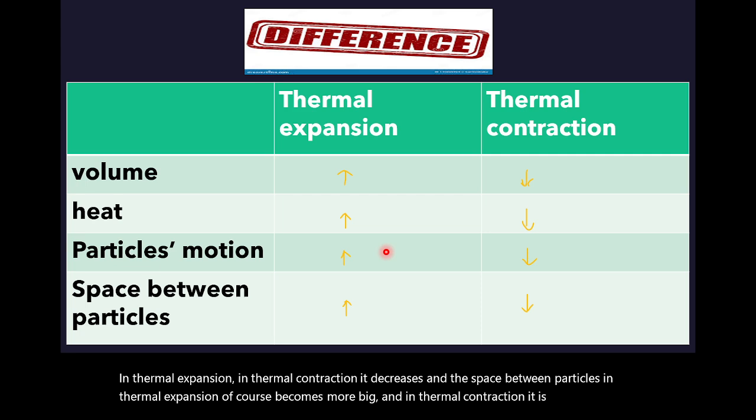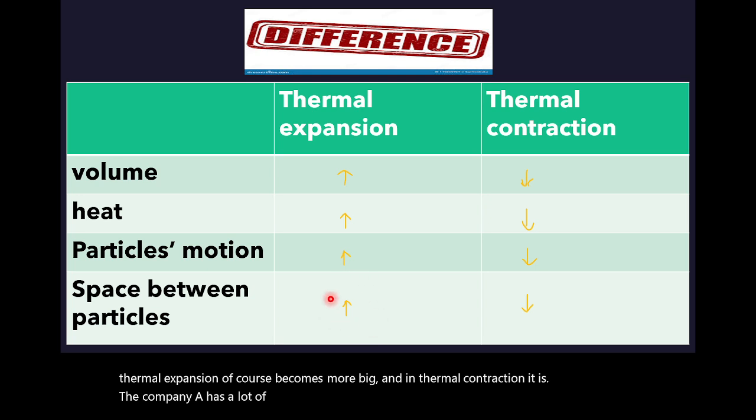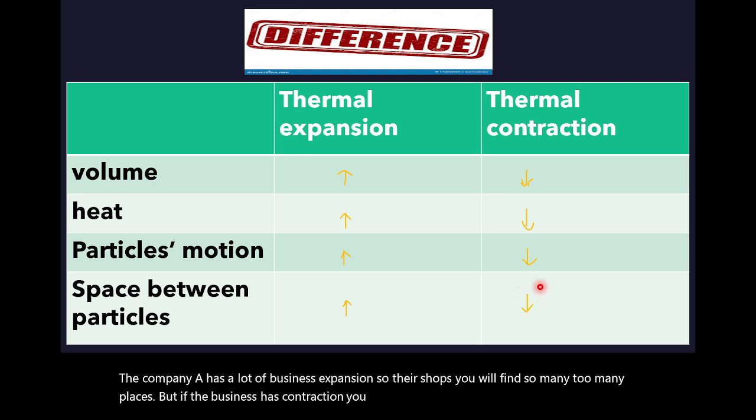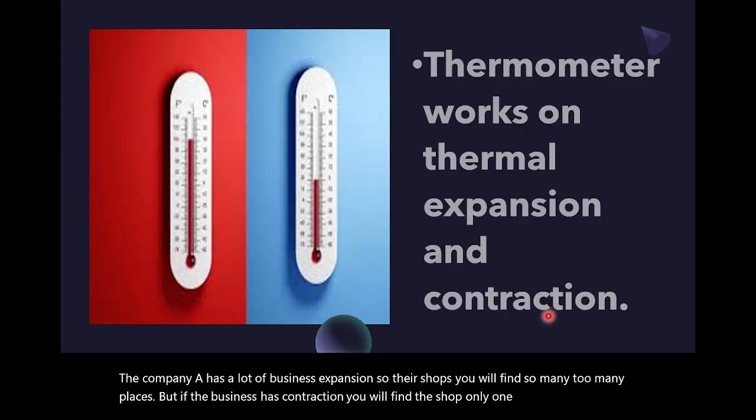Like expansion, company A has a lot of business expansion, so their shops you will find in too many places. But if the business has contraction, you will find only one shop, or like this.